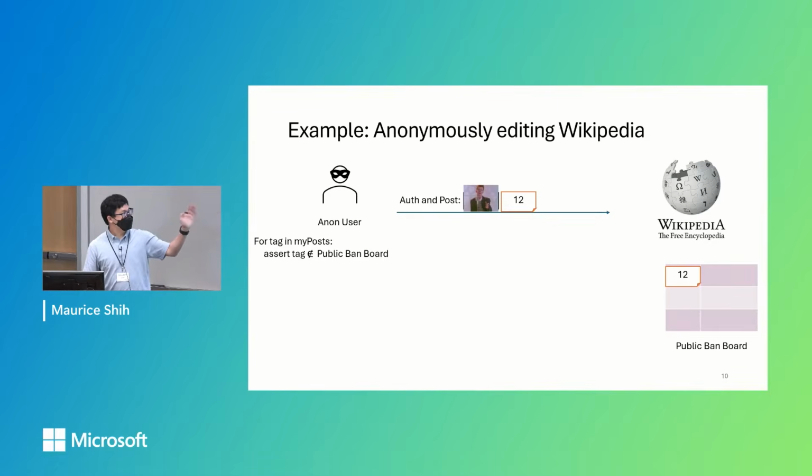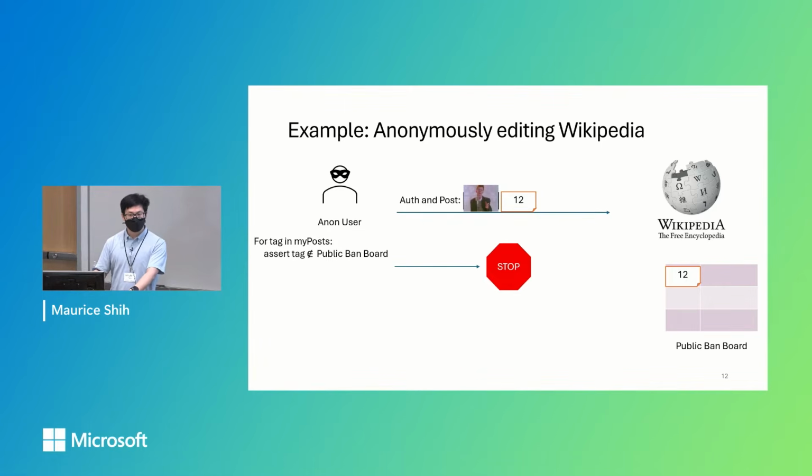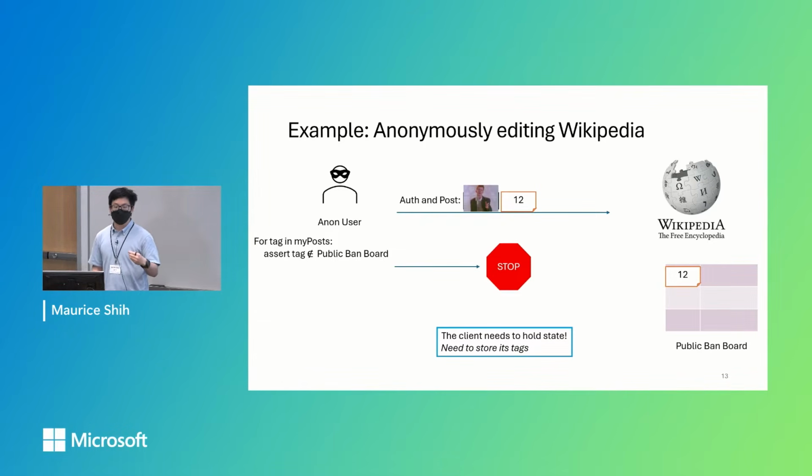So after this first offensive, malicious rickroll, Wikipedia will post the number 12 to this ban board. Then when this anonymous user tries to make a second edit, they'll check through all their tags of prior posts and see that 12 is posted. This means that they're banned, and this honest user will now recognize they're banned and not make any other future posts.